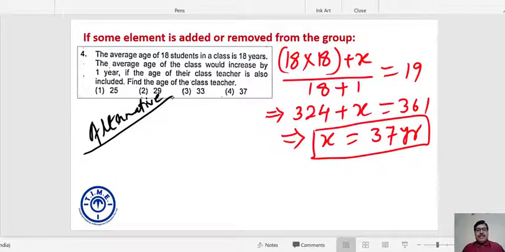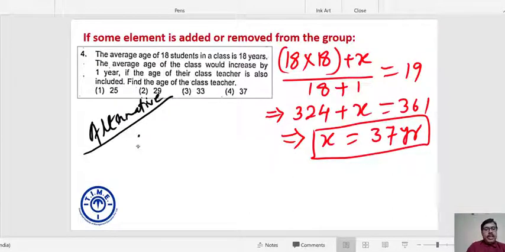Had the teacher been of 18 years of age, the average age of the group would be simply 18. If by adding his age, the average of the whole group increases by 1, it means he or she is bringing 1 year for everybody, including him.